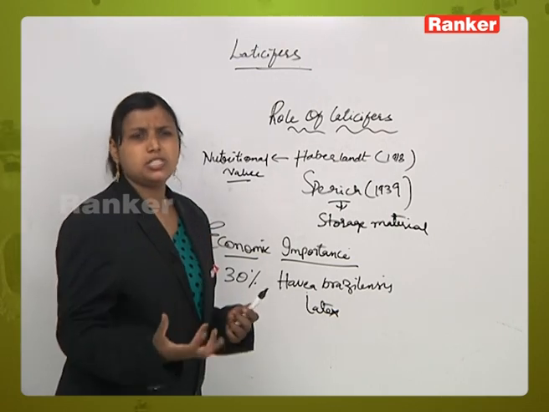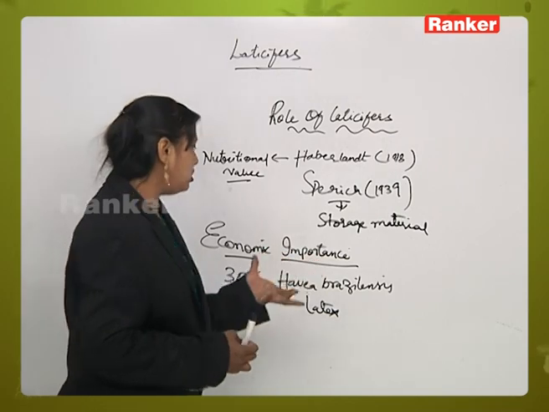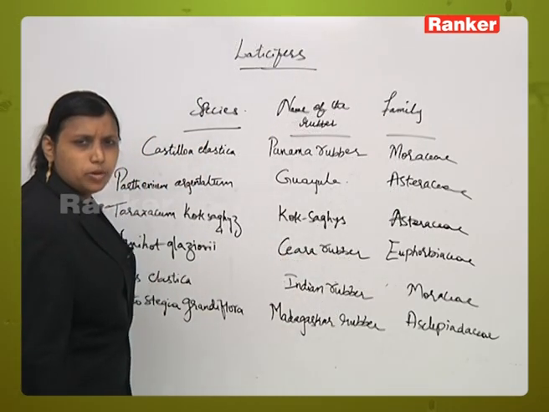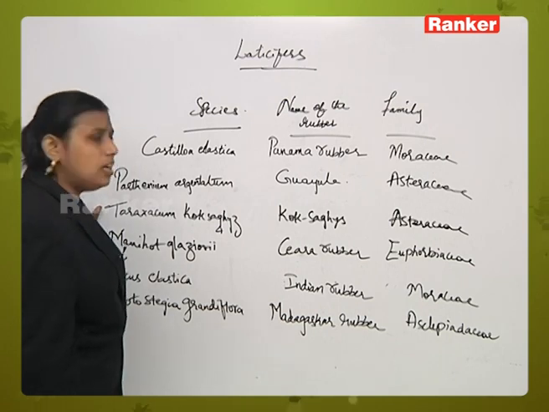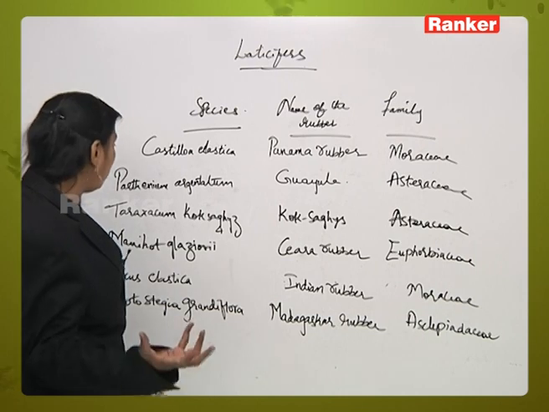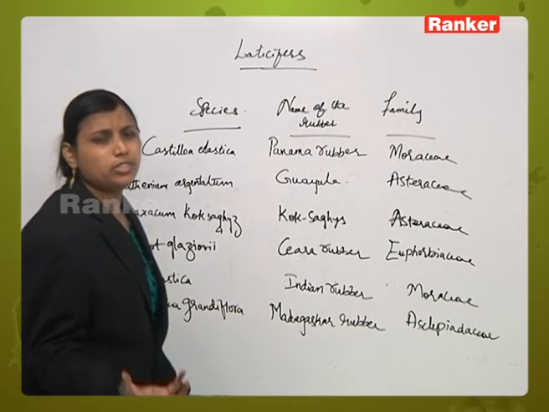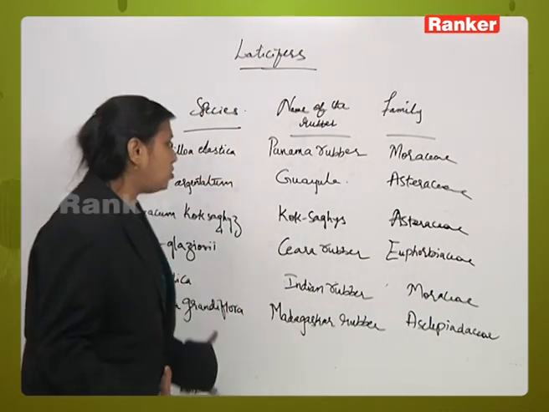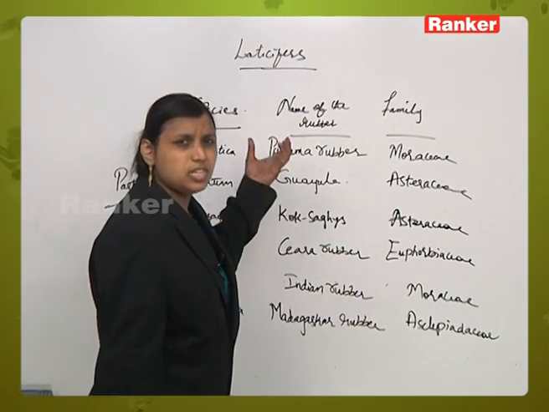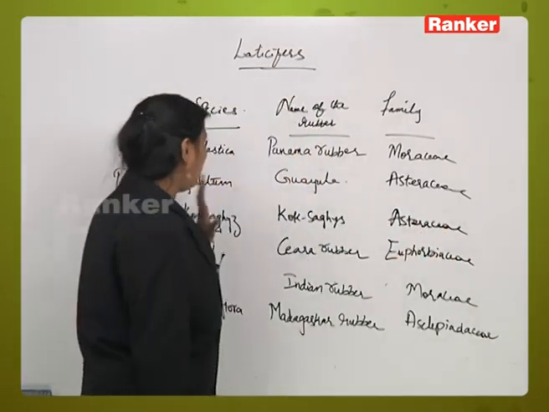Depending upon the species, different types of rubbers are produced, which may come to you as multiple questions. We said 30% of the normal rubber is obtained from Hevea brasiliensis. We also have different species of plants which produce different types of rubbers that are commercially important to us in society. So what is the species from which we get the rubber, what is the type of rubber, and which family does that particular plant belong to.